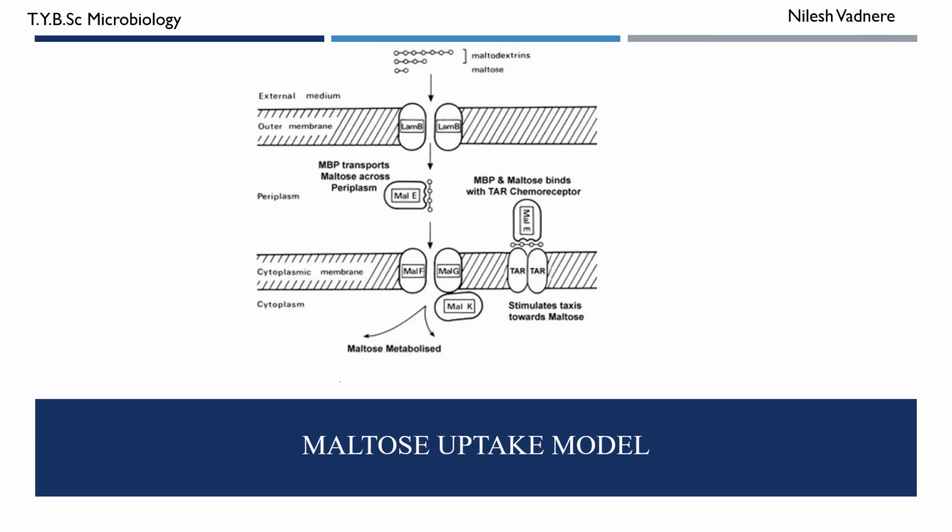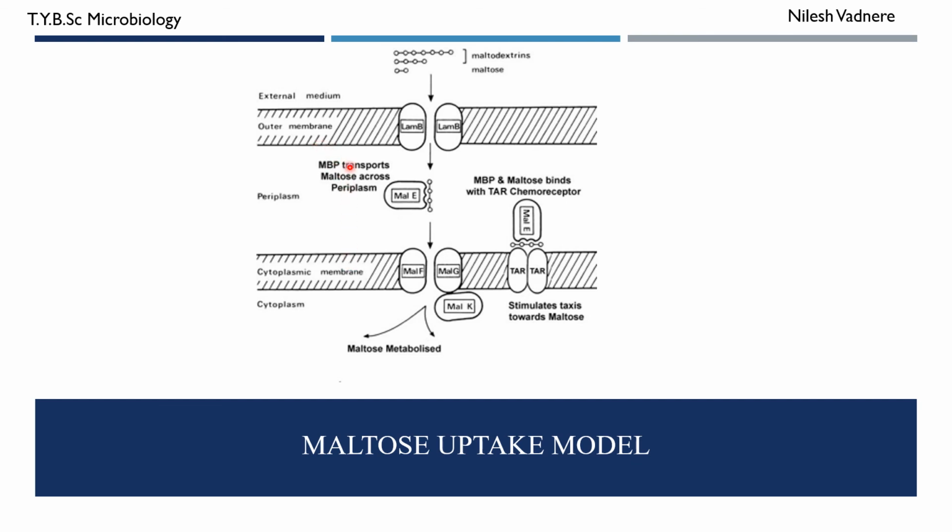For the uptake of maltose, there are special channels present in the outer membrane. On this outer membrane, there is a special channel made by a protein known as LAMB protein. Through these channels, the maltose residues enter into the periplasmic space.